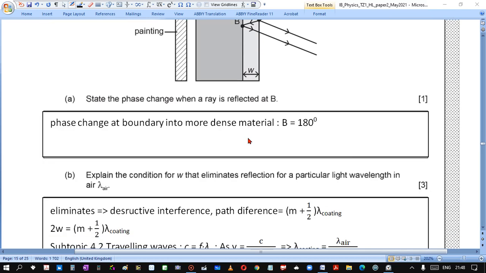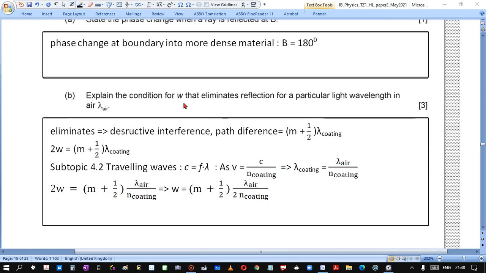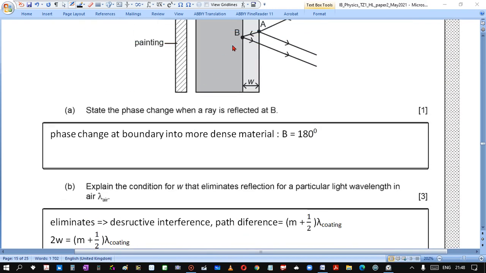Remember this. Explain the condition for W that eliminates reflection for a particular light wavelength in air. Eliminate means that we have destructive interference.